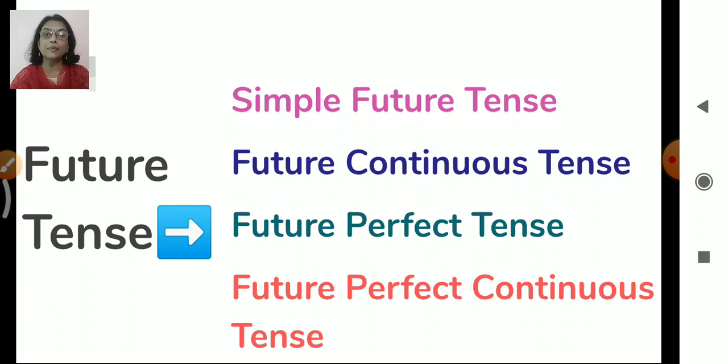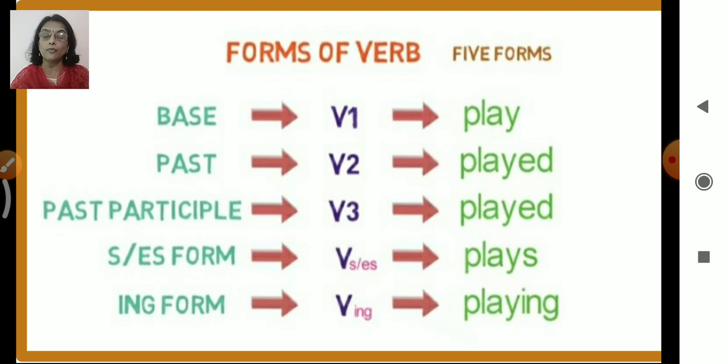Then comes the simple future tense, future continuous tense, future perfect tense, and then future perfect continuous tense. So these are the forms of the future tense, isn't it? So these are the 12 tenses which we have learned so far, right? And you have to keep them in your mind, okay? They are actually very important to form a sentence.